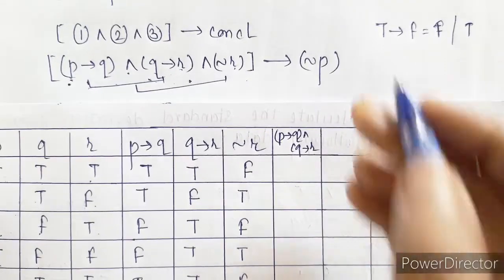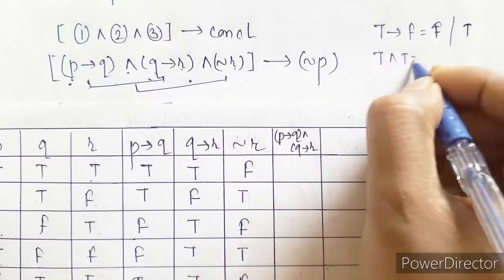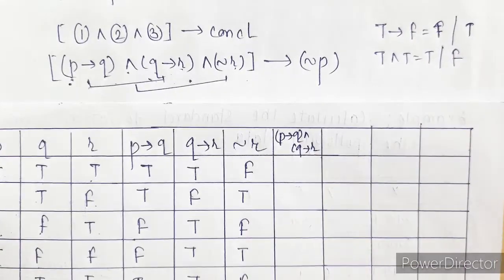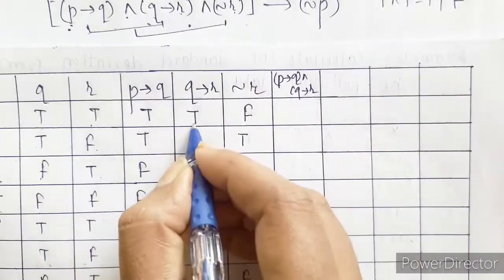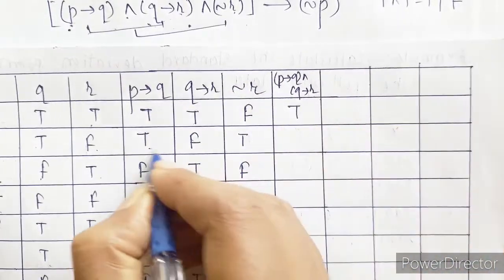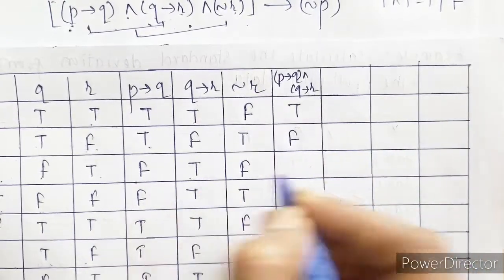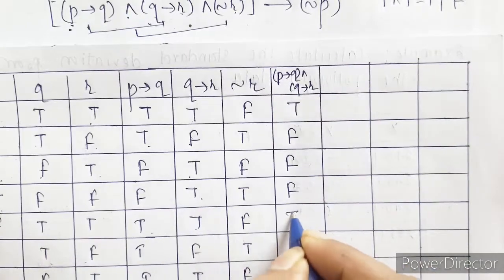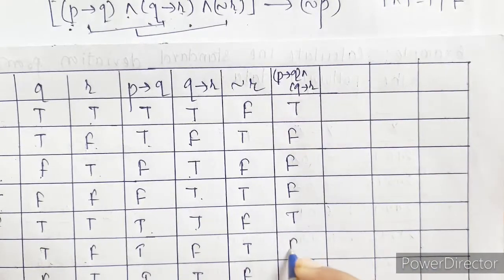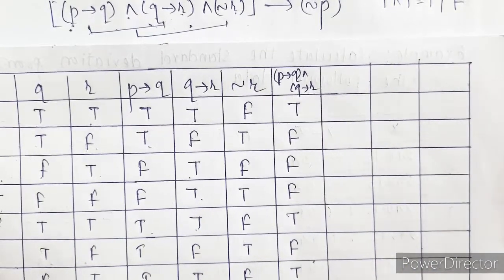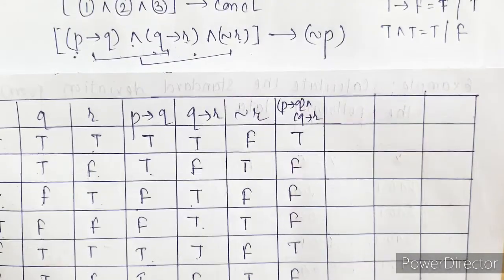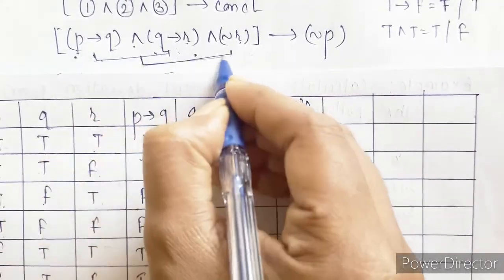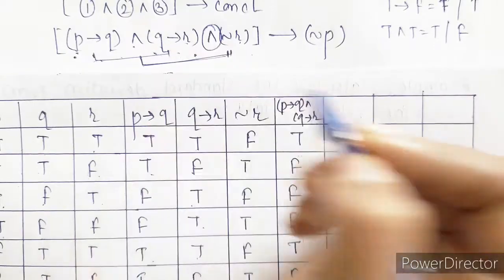Now in case of AND, true and true is true, otherwise everything else is false. Next, these two we are comparing with negation of R using connective AND.